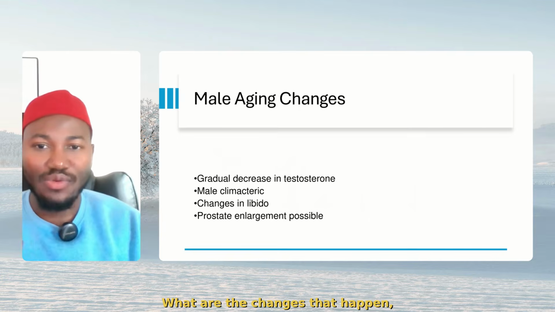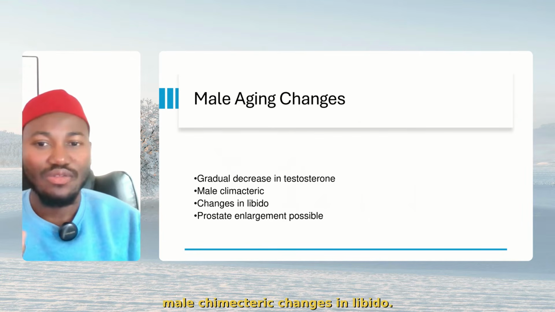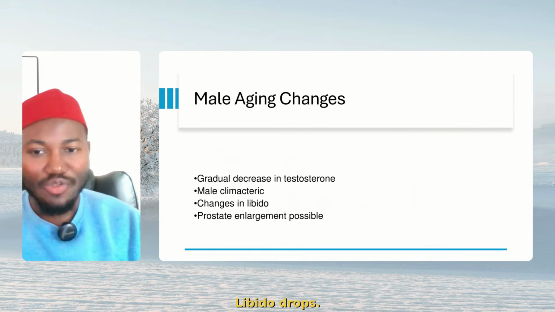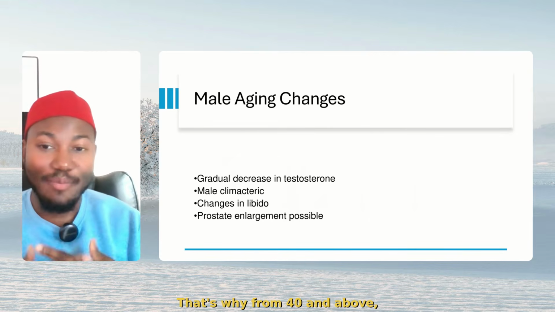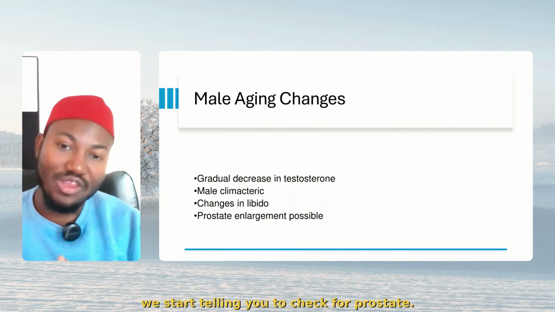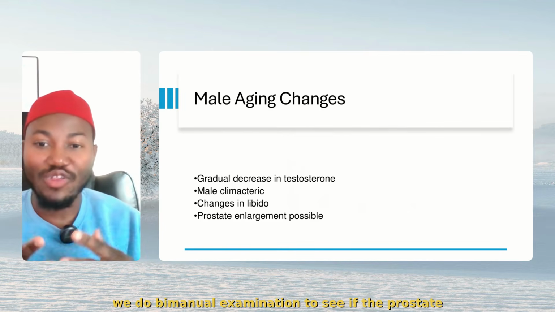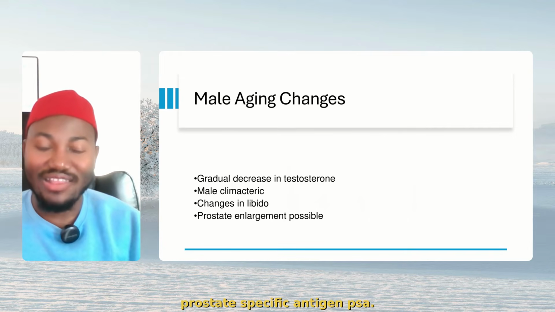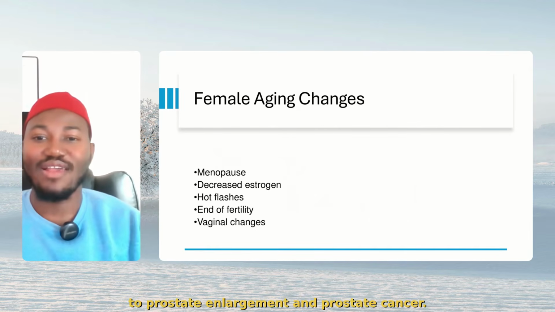What are the changes that happen during aging? Testosterone falls, male climacteric, changes in libido, libido drops, prostate enlargement. That's why from 40 and above, we start telling you to check for prostate. You go to the hospital, we do bimanual examination to see if the prostate is enlarged. Also, we tell you to do the prostate-specific antigen, PSA. Very, very important, because men are always predisposed to prostate enlargement and prostate cancer.